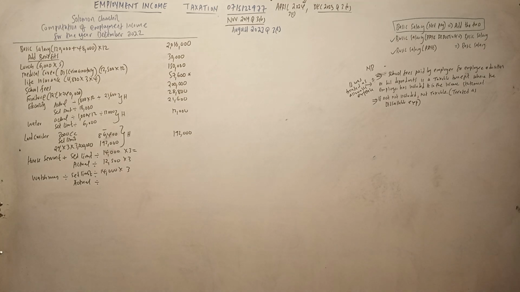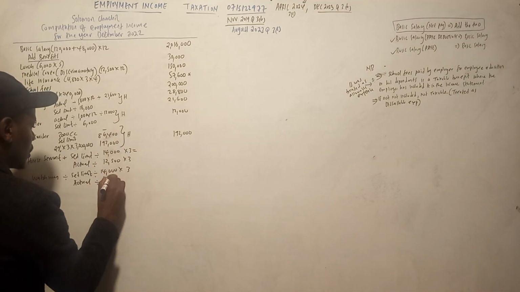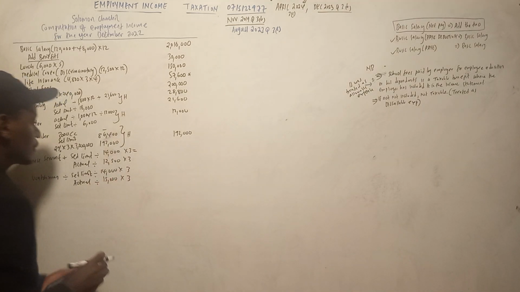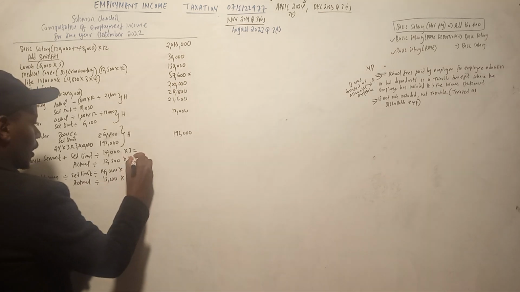Actual payment for the watchman is 15,000, 15,000 times 3. So we pick the higher.